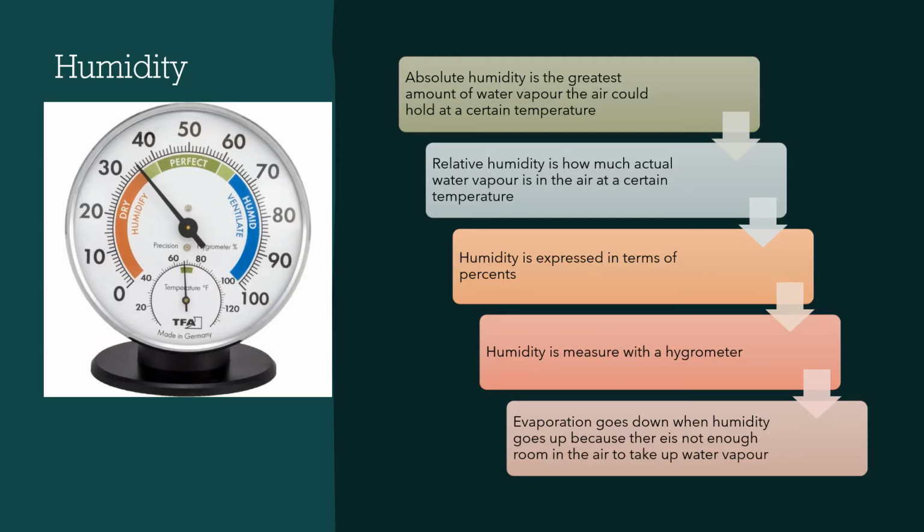Absolute humidity is the greatest amount of water vapor the air could hold at a certain temperature, while relative humidity is how much actual water vapor is in the air at a certain temperature. Humidity is expressed in terms of percents. Humidity is measured with a hygrometer. Evaporation goes down when humidity goes up because there's not enough room in the air to take up any more water vapor.